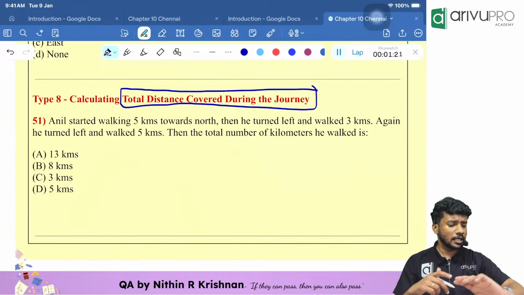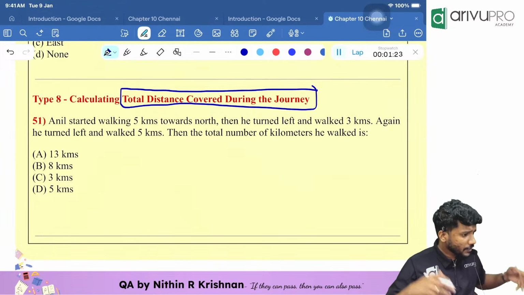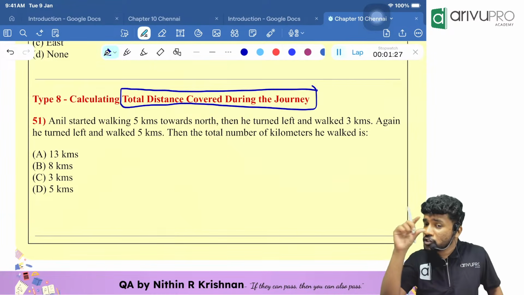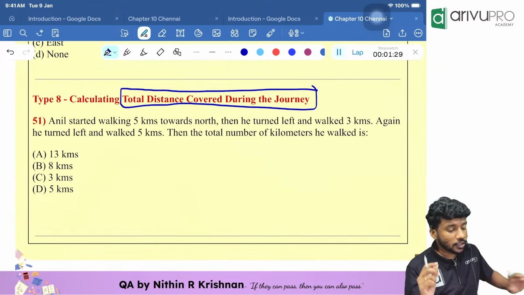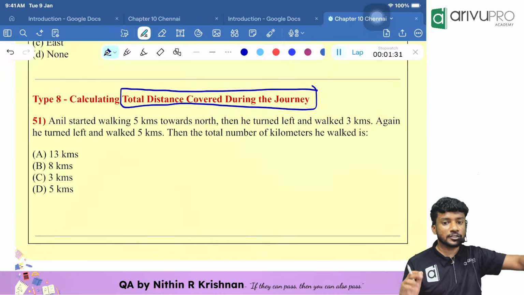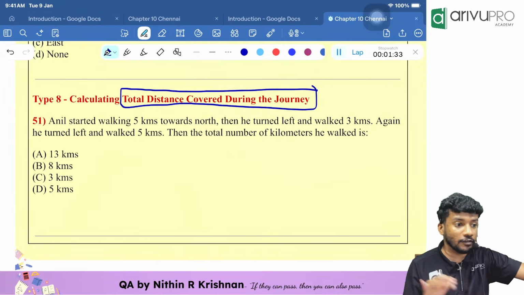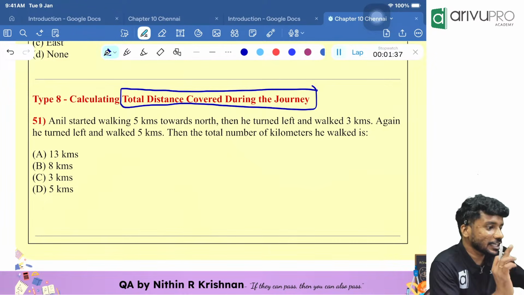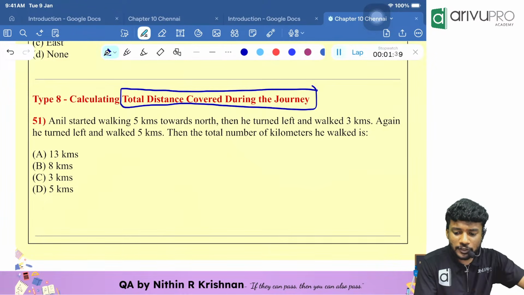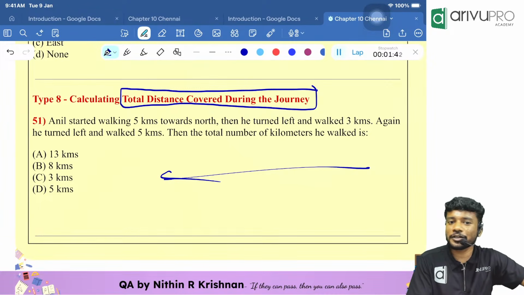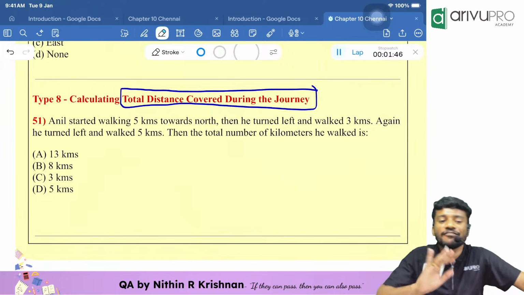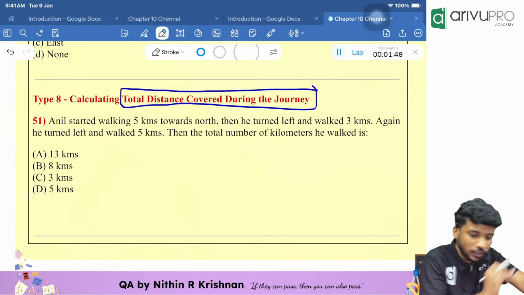For example, if I put Google Maps now, I want to go to Bangalore. Will it show the shortest distance or will it show the total distance? It will show me the total distance of the whole route I should go, which whole turn I should take, everything it will say, rather than just showing like Superman, going from one point to another point. No, not a straight line point of view. Whatever turn we want to take, everything will be mentioned in the total distance.